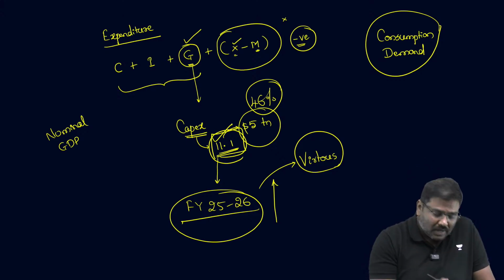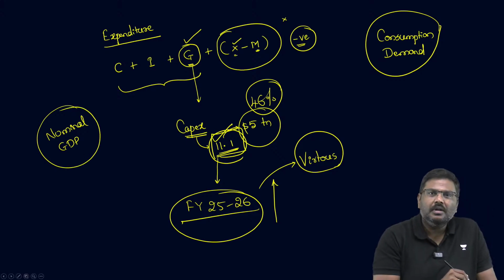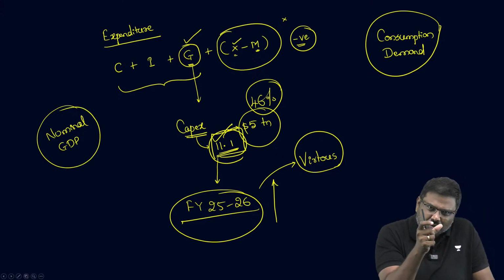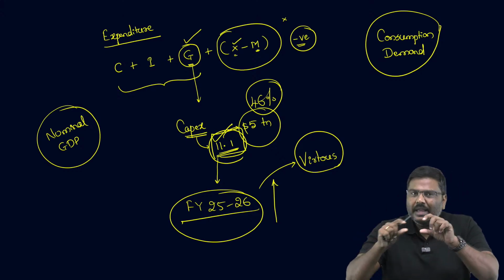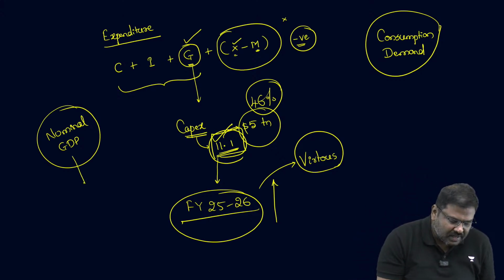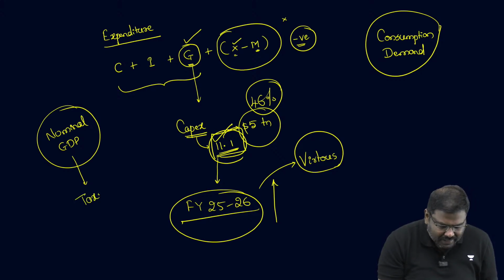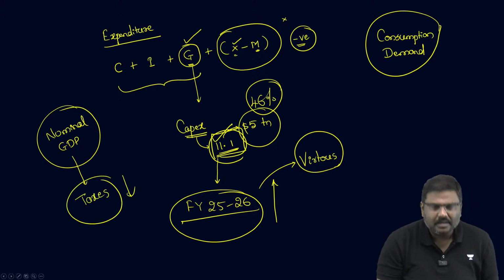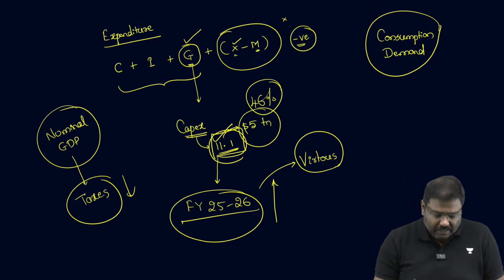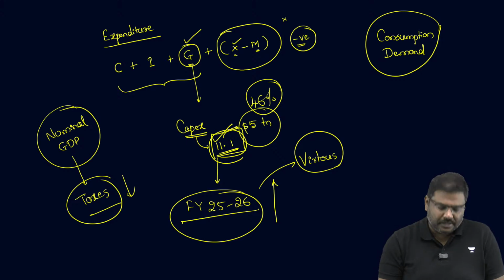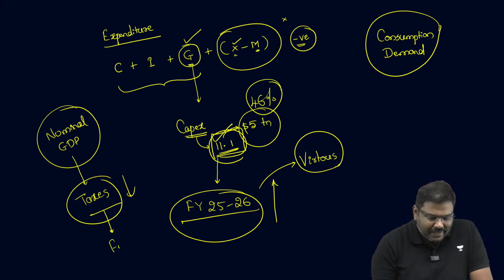And because we are going to collect a lesser amount, I hope you understand, because we are going to achieve lesser value of goods and services in the form of GDP, obviously the taxes collected by the government will also be lesser. And if the taxes collected are lesser, this will lead to higher fiscal deficit.